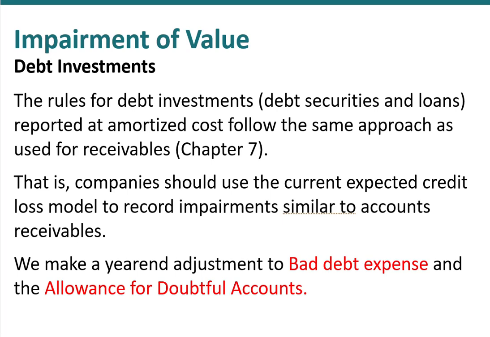We estimate that credit loss and make a year-end adjustment to bad debt expense. We debit bad debt expense and we credit our allowance for doubtful accounts. Then, of course, when we realize a loss, in other words, write off a receivable, we charge that against the allowance for doubtful accounts.